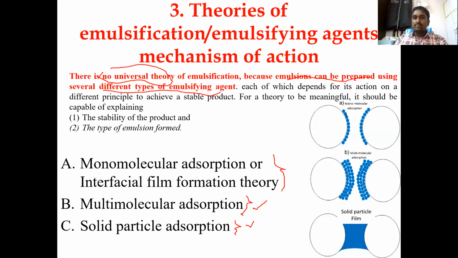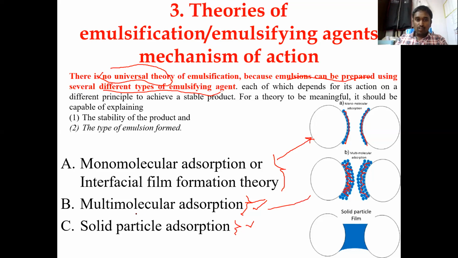You could see here the first one, which is related to this. Why is it called monomolecular? Because when you are preparing an emulsion, the surfactant molecules will form a single layer, a monomolecular layer, like this. And in the case of acacia or tragacanth gum, this polymer will form a chain like this, in multiple layers. There are many polymers here which reduce the interfacial tension between the water and the oil. They form multi-layers, so that's why it's called multilayer adsorption.